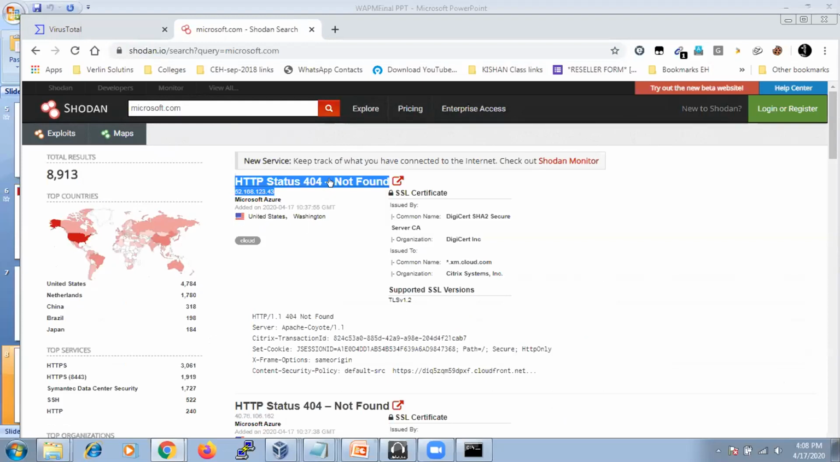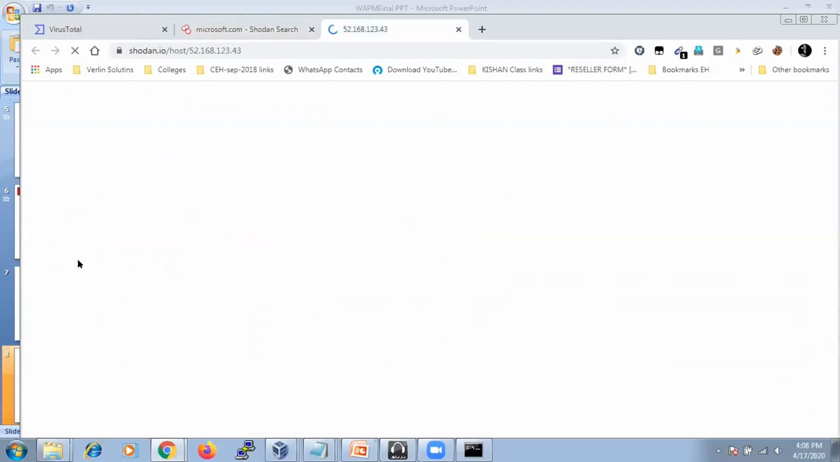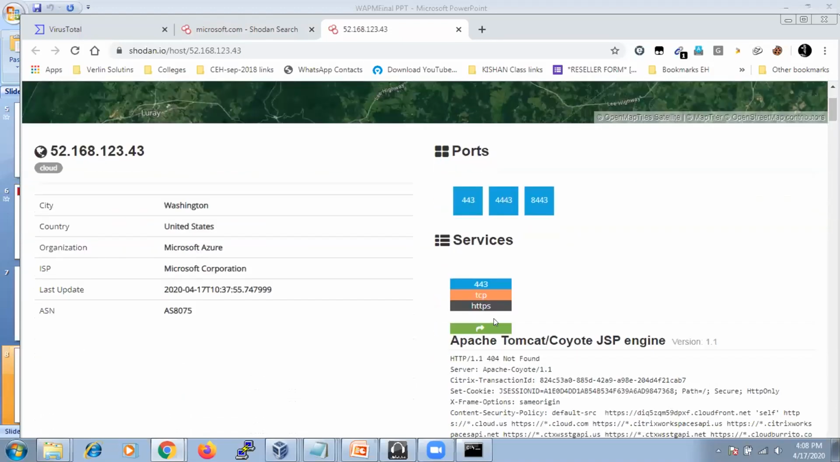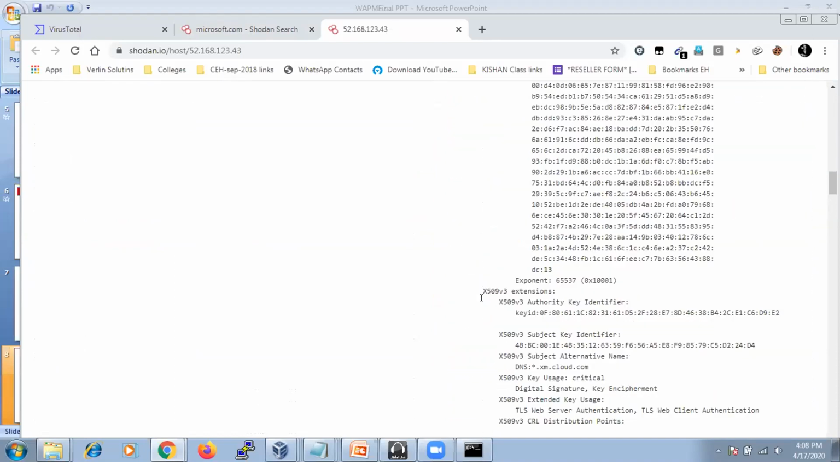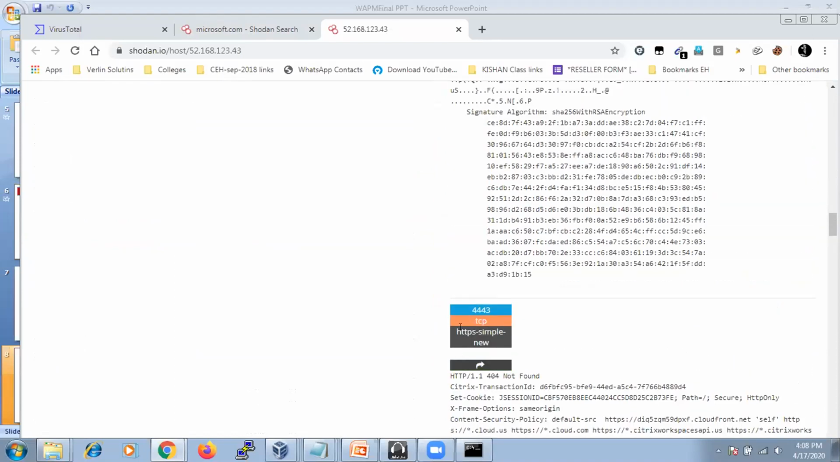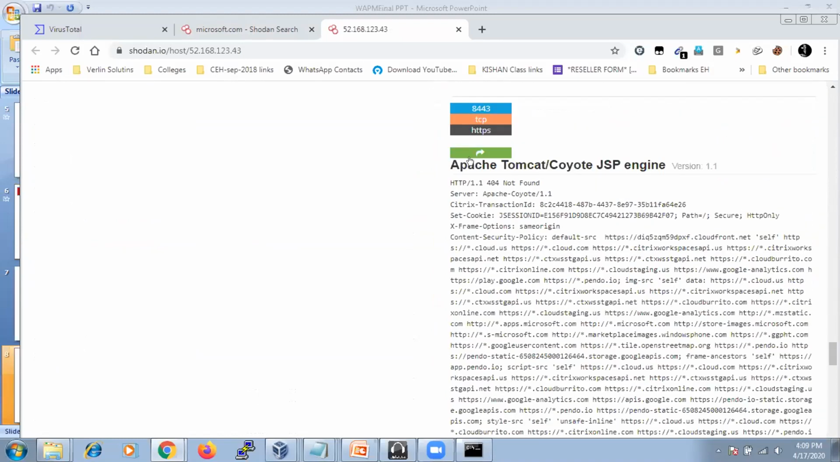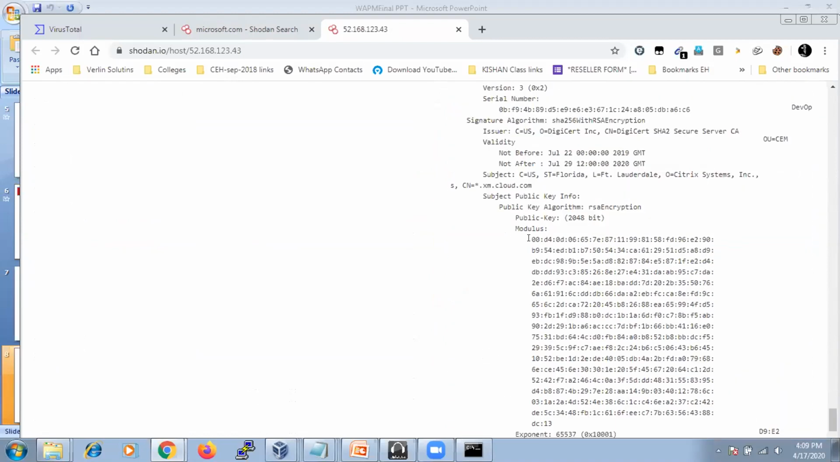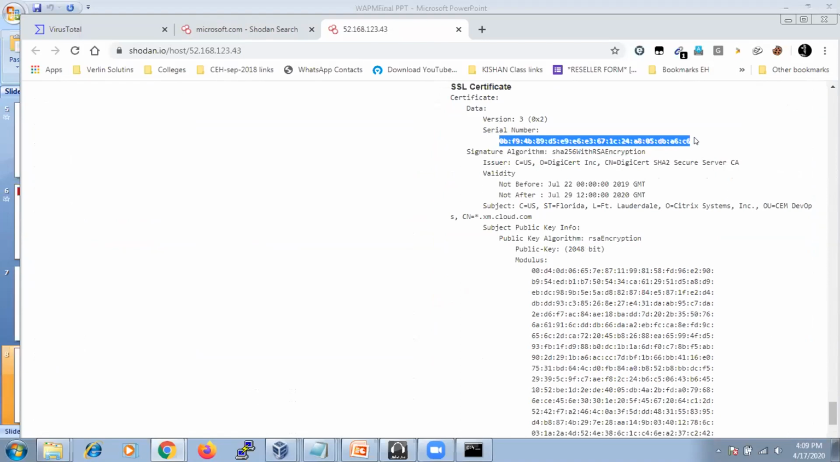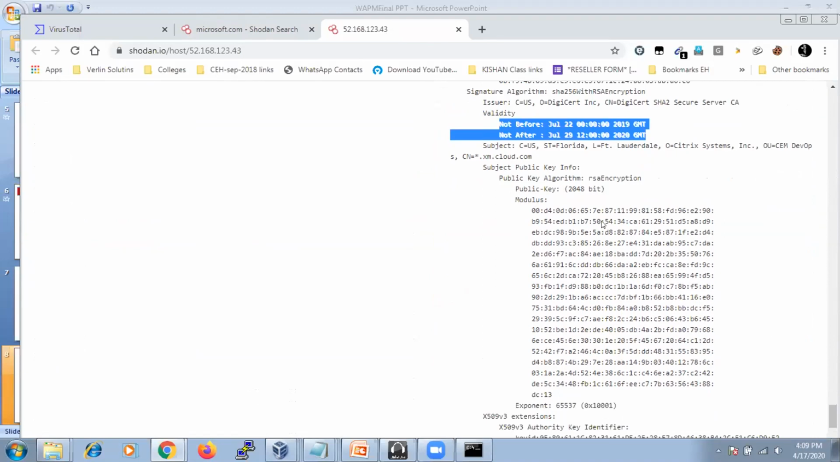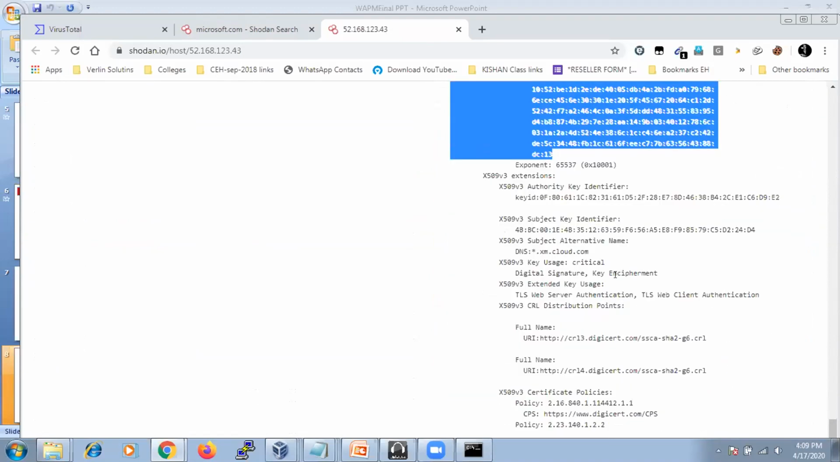If you click on this, see, this is the web server information. They are using publicly available port numbers: 443, 4443, and 8443. 443 is used for HTTPS, and 4443 is another port they use for HTTPS. They are using an Apache Tomcat server with a JSP engine. Here you can also find the certificate details, like the serial number of the SSL certificate, expiry, validity and everything. And here you can also get the public key, the RSA encryption public key.